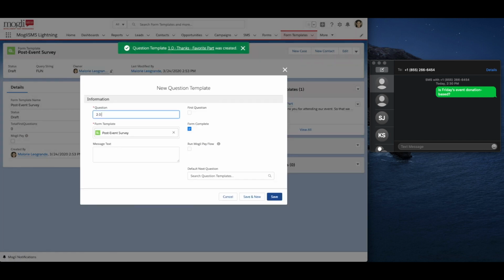Our second question, I'm going to say least favorite. What was your least favorite? We're going to ask one more question, so it's not our first question and it's not a form complete, so I'm going to uncheck both of those and Save and New. And our third question.